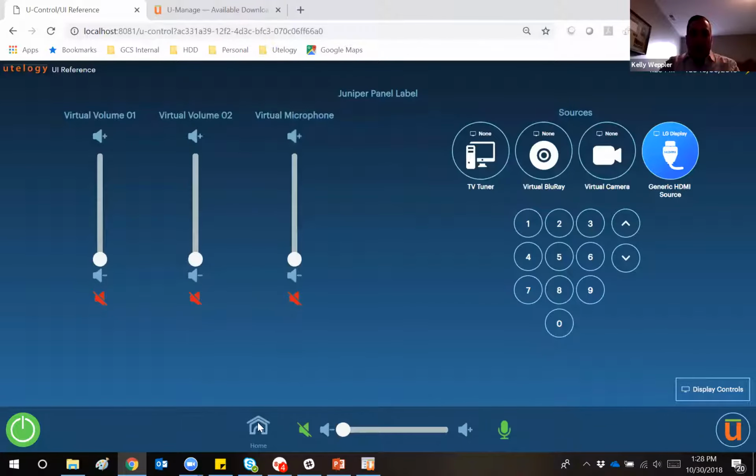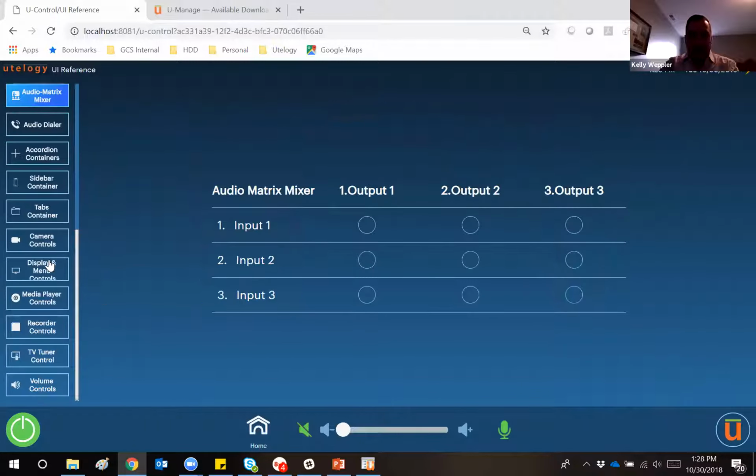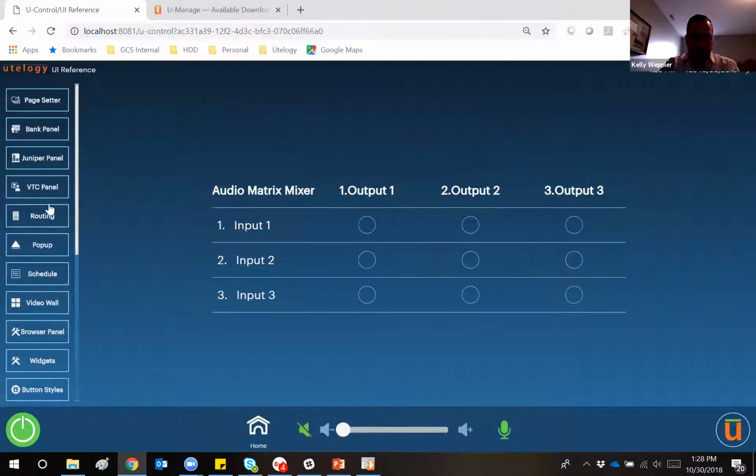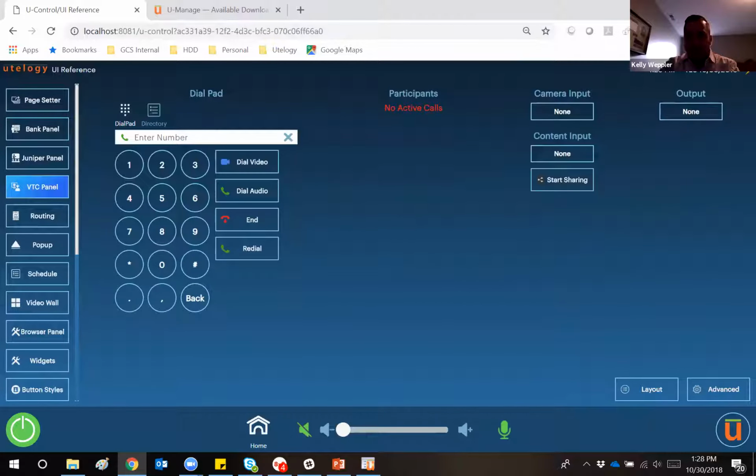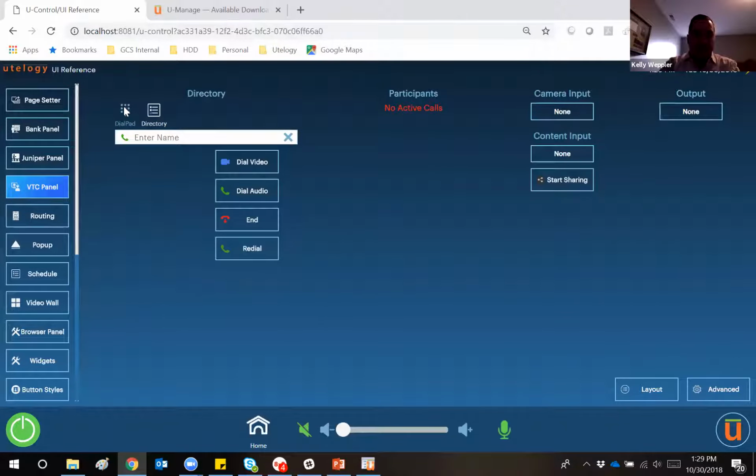And then lastly, we have the VTC panel, up here as well. So the VTC panel, again, like any panel, this experience could be created using individual components, but this is just a method to give you guys a really quick and easy way to deploy this type of user interface. So in the VTC panel, by default, we've obviously got a dialer, so you have your dial and a directory dialer. So if the endpoint's integrated with an LDAP or AD environment, they'd have their directory dialing here.